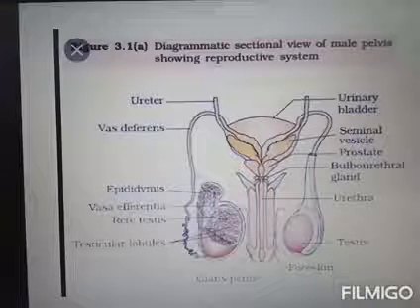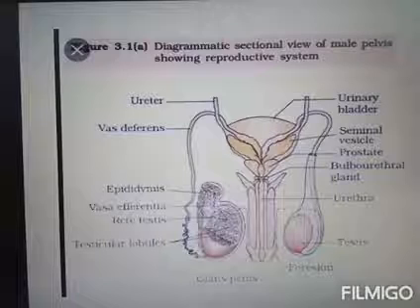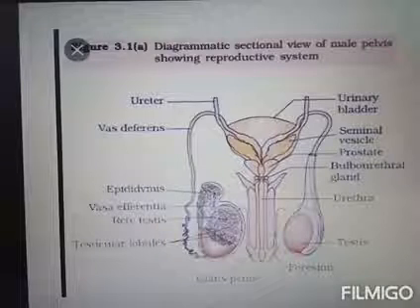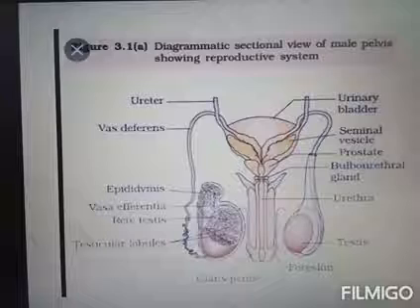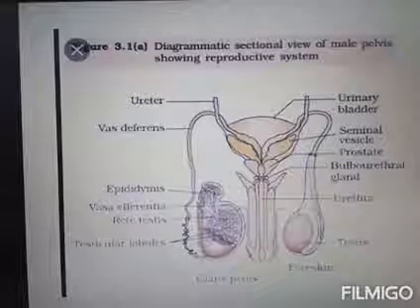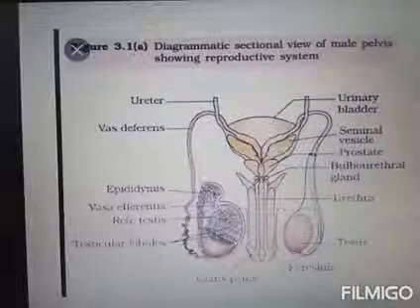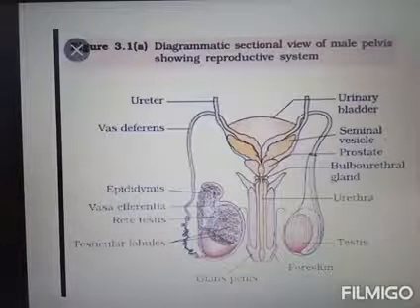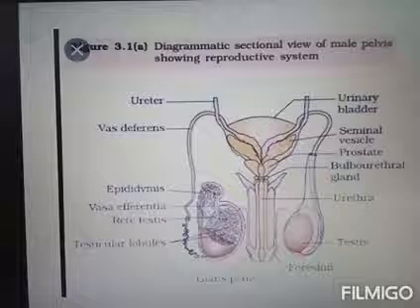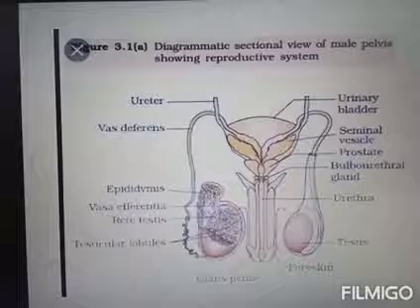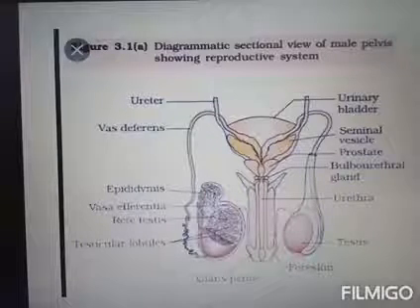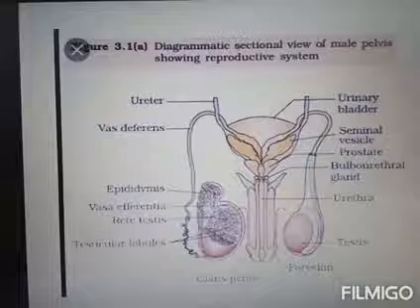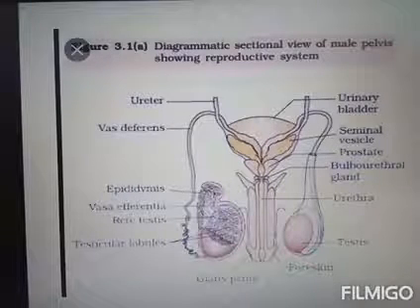So the sperms released from the seminiferous tubules are not matured. The maturation and the mobility process take place in the epididymis. So the epididymis is a storehouse for the sperms. Again I am telling, testicular lobules contain seminiferous tubules.